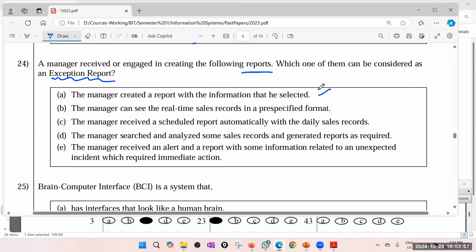I don't think that is an exception report. Manager can see the real-time sales records of specified format. No, that is not an exception report. Manager received a scheduled report. If it is a scheduled report, that is not an exception report. Okay. Manager searches and analyzes some sales records and generates reports as required. No. So then the final one. The manager receives an alert and a report with some information related to an unexpected incident. Yes, that is called exception. 24 answer is definitely E.